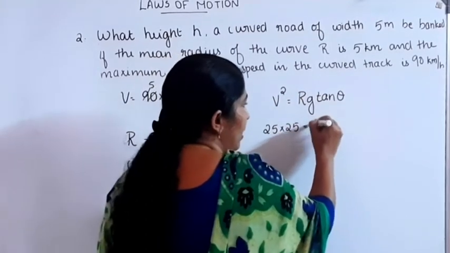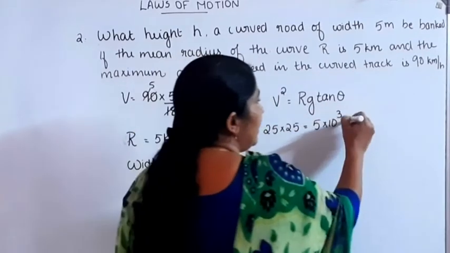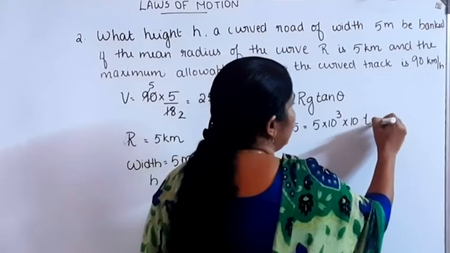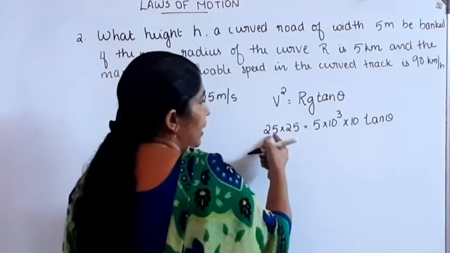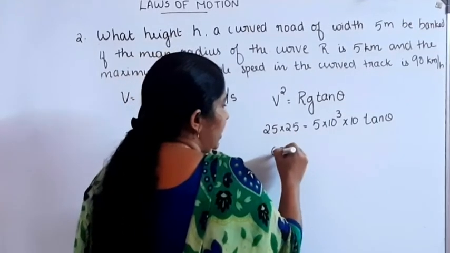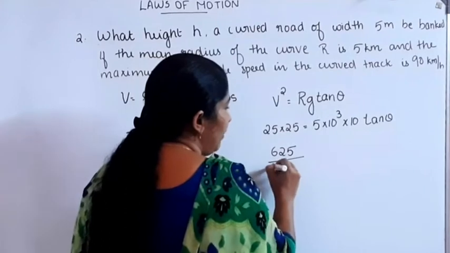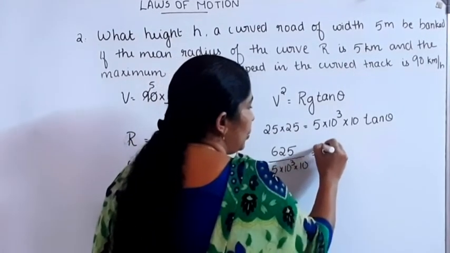R is equal to 5 km, that is 5 into 10 raised to 3 meter. G is equal to 10 meter per second square, into tan theta. Then 25 into 25, that is 625, divided by 5 into 10 raised to 3 into 10, is equal to tan theta.